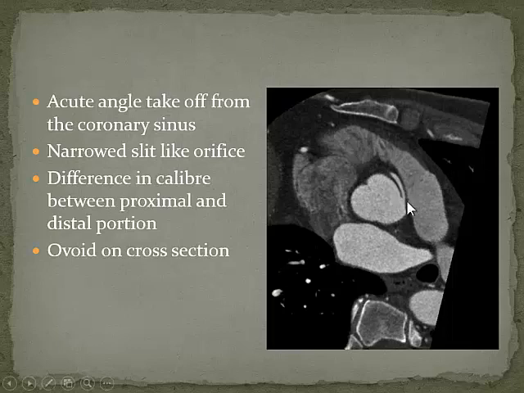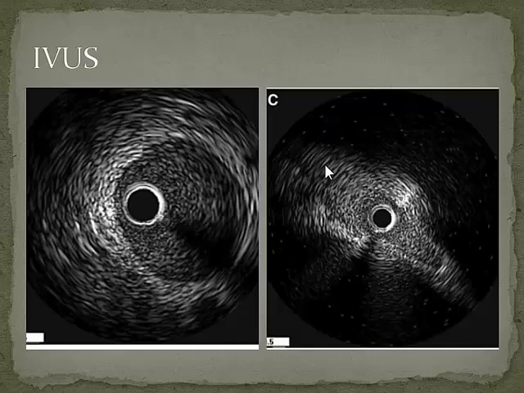It's got a narrow slit-like orifice, and there's a difference in the caliber. The proximal bit is quite narrow, and then it gradually opens out to become quite a normal-sized right coronary artery. And if you remember, I showed you the cross-section of it, and it looks ovoid rather than circular. So this is an IVUS showing you what normal should look like and what an anomalous interarterial course tends to look like. It looks ovoid in cross-section.